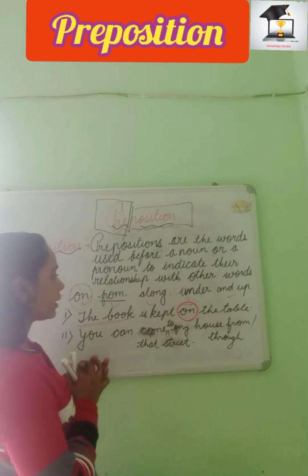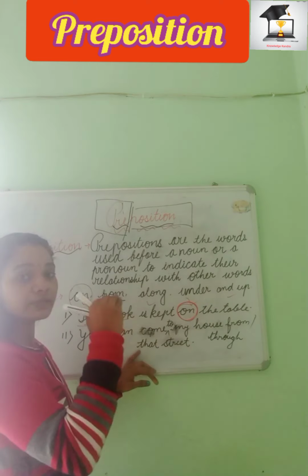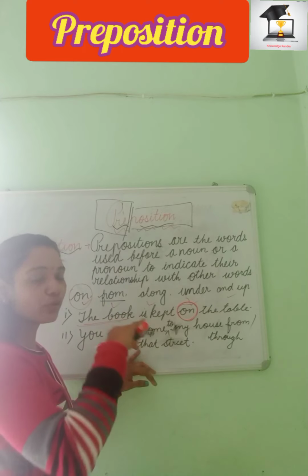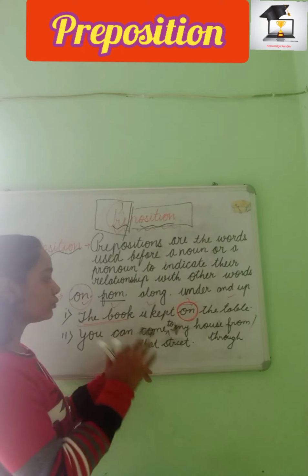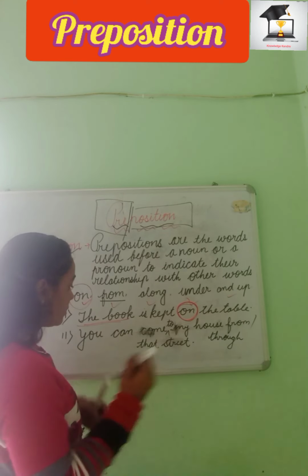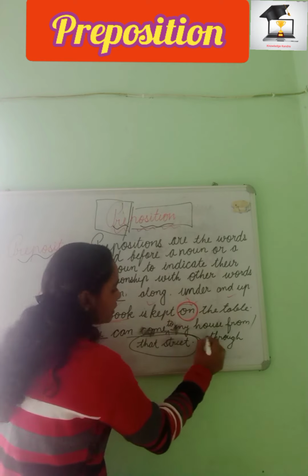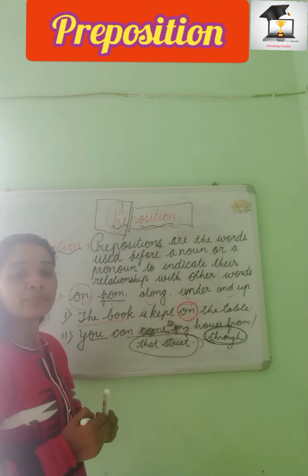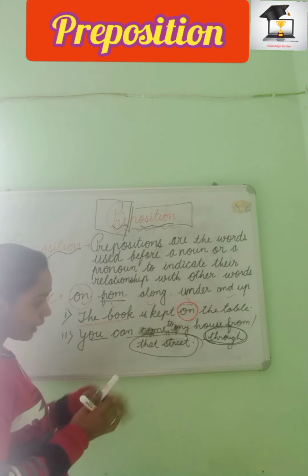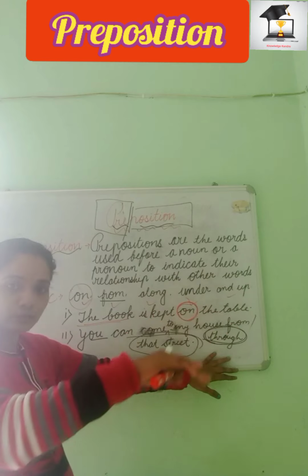So here we can understand the direction, or the movement also, but basically we come to know the direction. Someone is coming to my house through that street, and that street is denoted by through, that is direction. I'm just indicating to someone the direction of my house, how he can come.